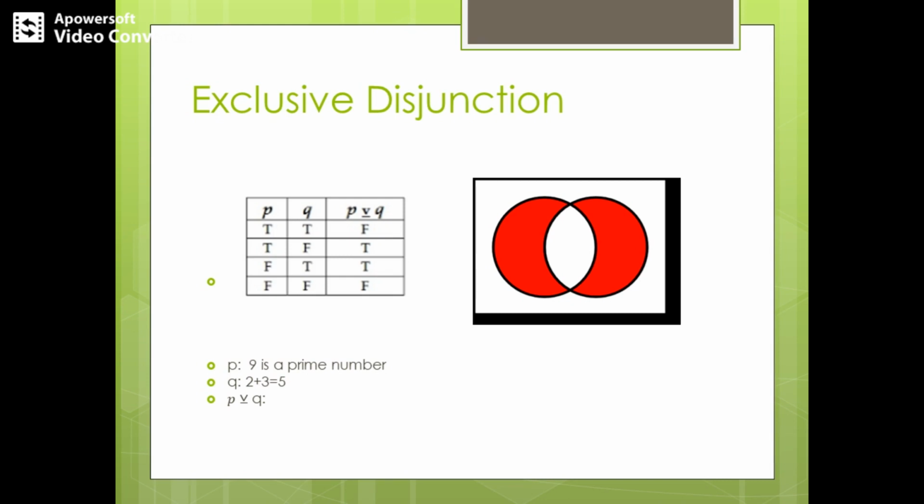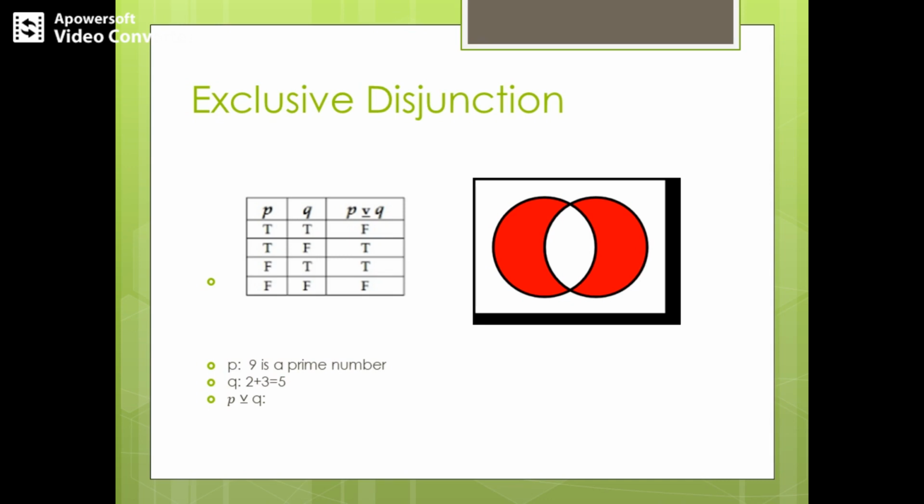This exclusive OR is taken to be the compound proposition that is true only when either P is true or Q is true, but not both. So this is what is exclusive OR.